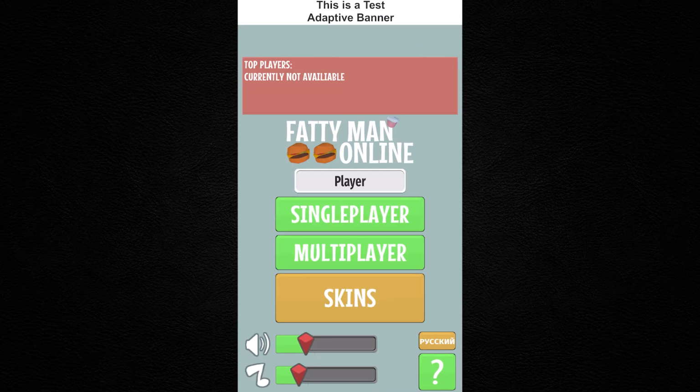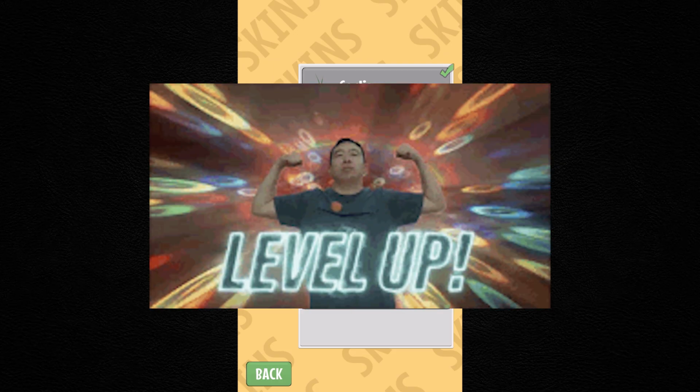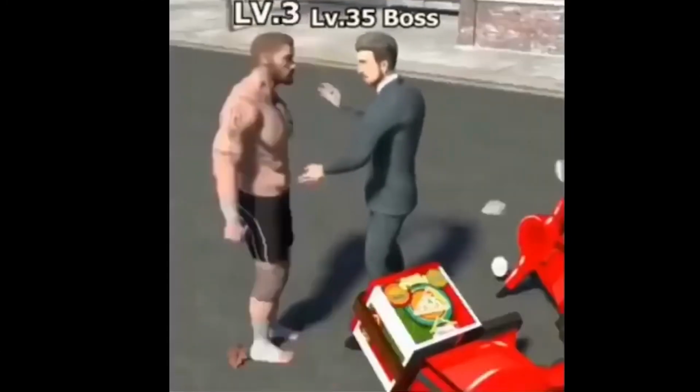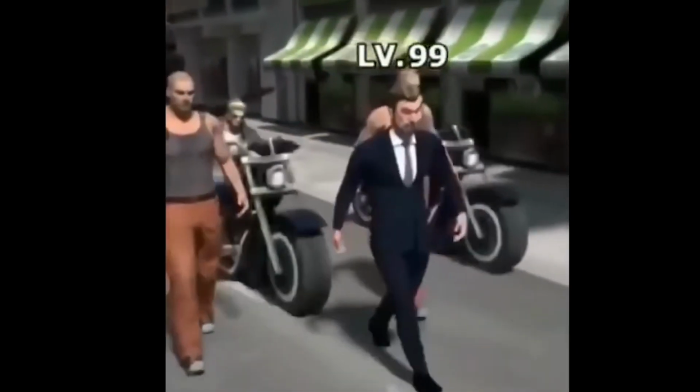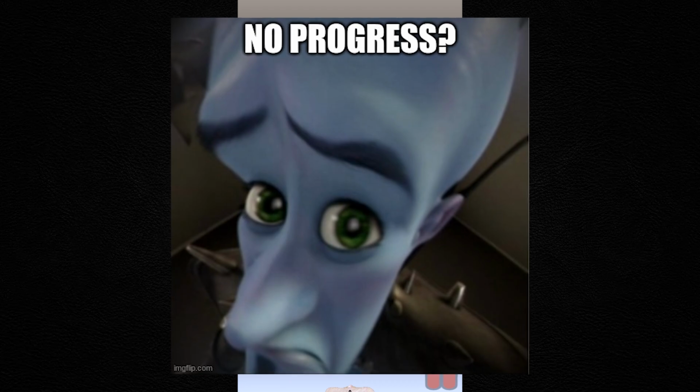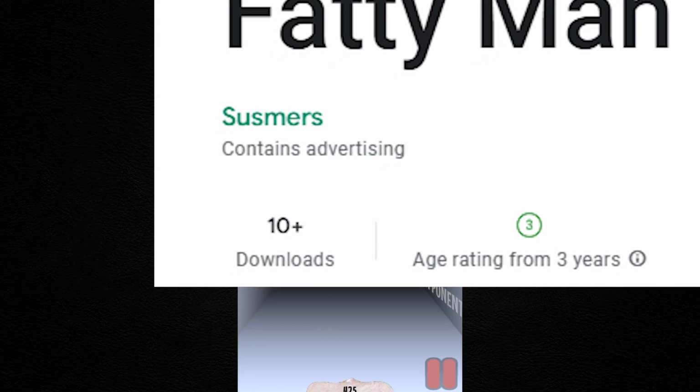Progression, there isn't any, and by the time you realize this, you are probably already wishing you'd spent your time watching cat videos or literally anything else. What went wrong and why? Progression systems. Ever played a game where you felt stronger as you play? Well, not here. No levels, no unlocks, no reason to tap except because you have nothing better to do. The lack of any meaningful progression means the only people who would keep playing are... actually, I don't think anyone did.